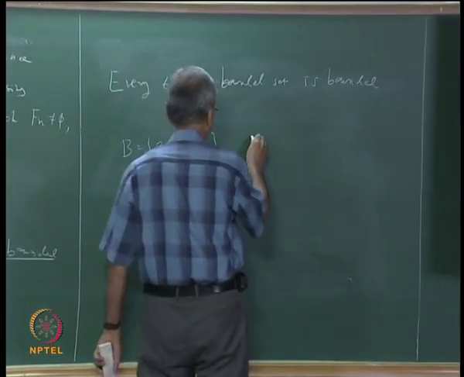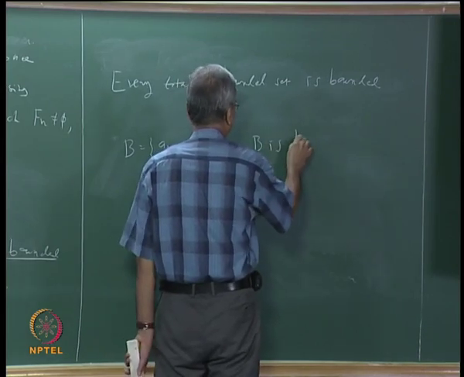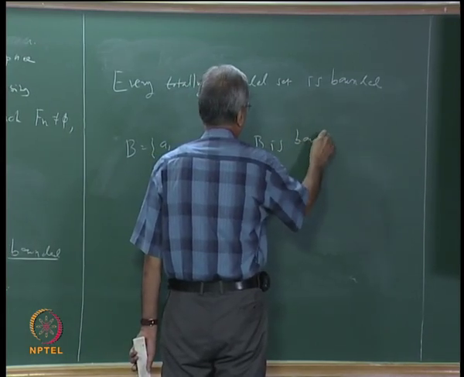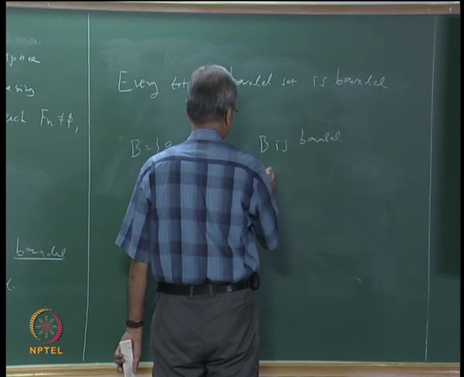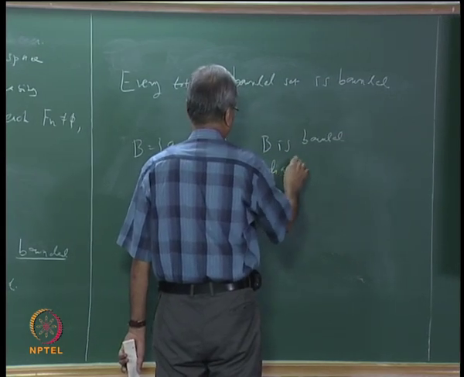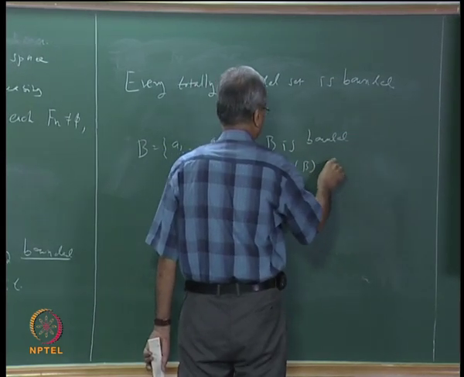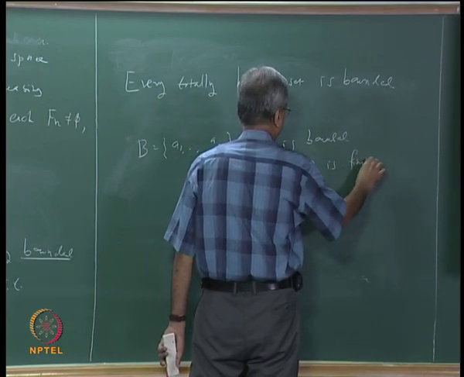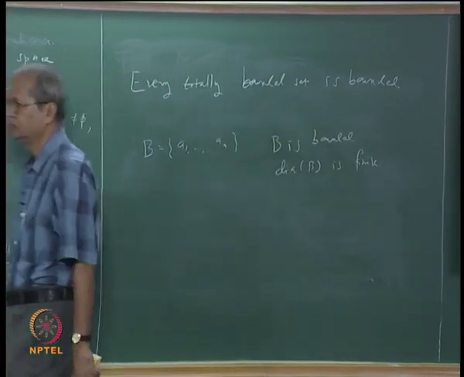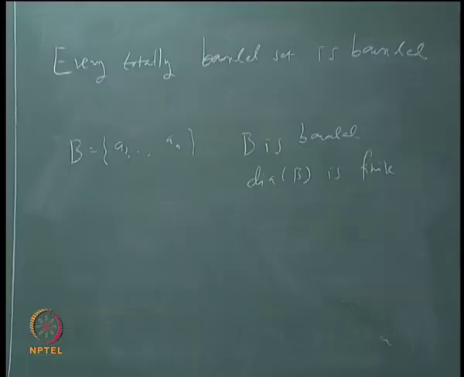So B is bounded. What can we say about the relationship between the diameter of A and the diameter of B?